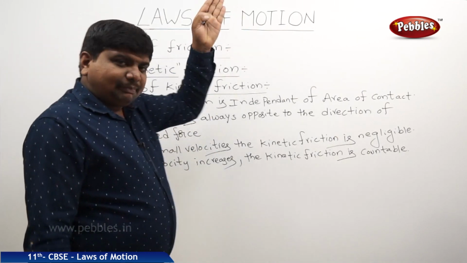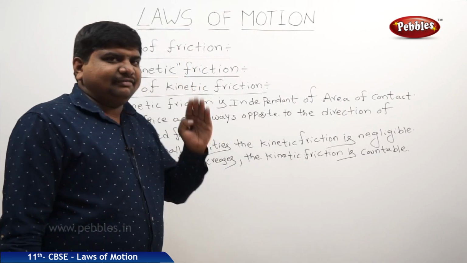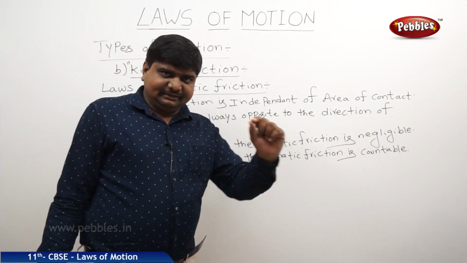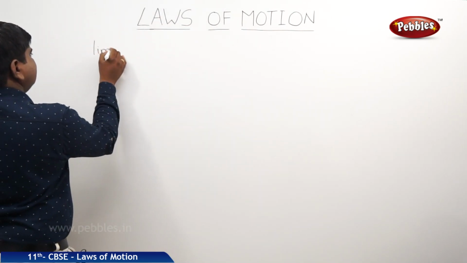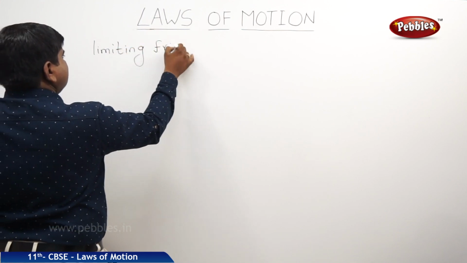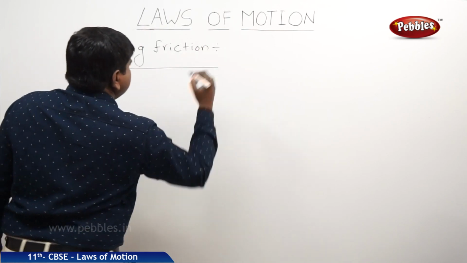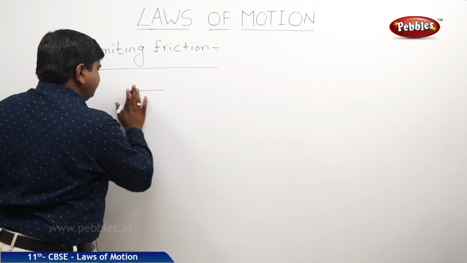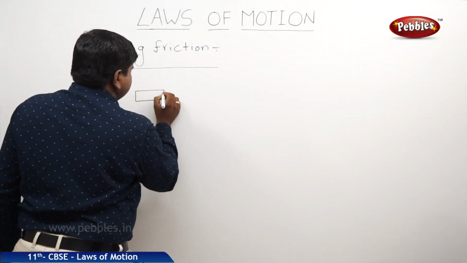There is a separate thin line which separates static friction from kinetic friction. This thin line is called limiting friction. So what is the meaning of limiting friction? Yes, see the same example which we are taking regularly to understand the concept.